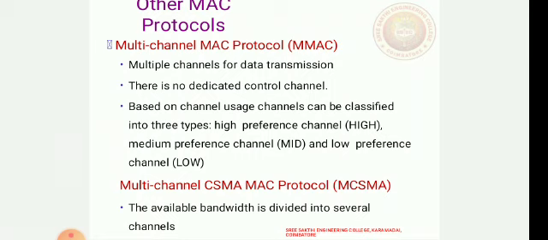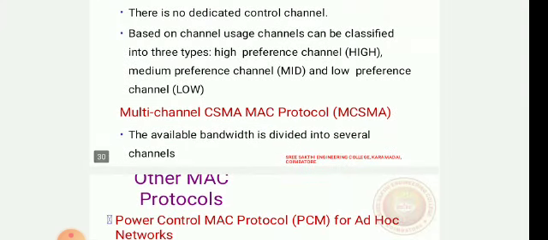Other MAC protocols are multi-channel MAC protocols, MMAC, which use multiple channels for data transmission. There is no dedicated control channel, and based on the channel usage, channels are classified into three: high preference channel, medium preference channel and low preference channel. And there is the multi-channel CSMA MAC protocol, MCSMA, where the available bandwidth is divided into several channels.